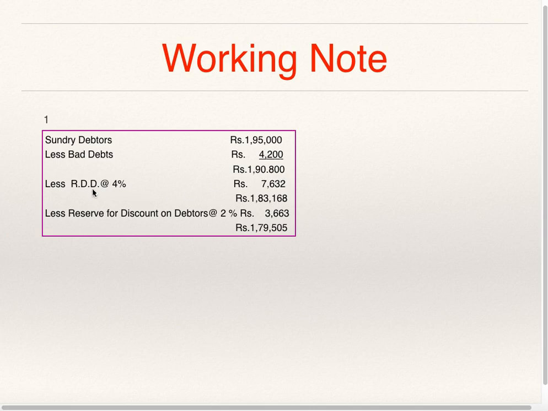On that, RDD is worked out at 4%, reserve 7632. If you deduct 7632, you will get net figure 1,83,168. On that, you are supposed to work out reserve for discount on debtors at 2%, which is 3663. So after deducting reserve for discount on debtors, net balance is 1,79,505.